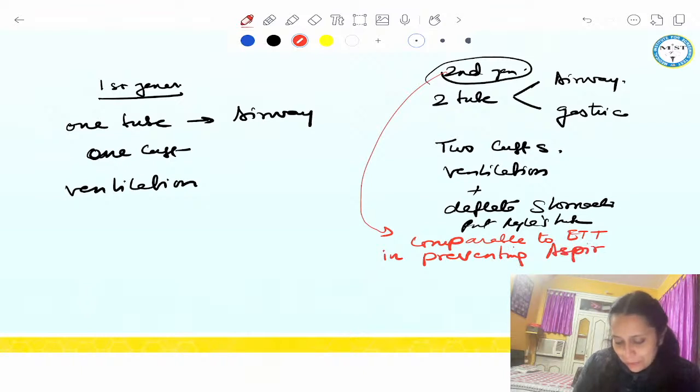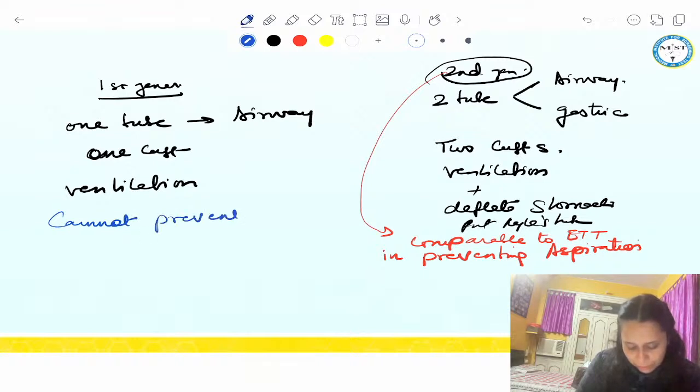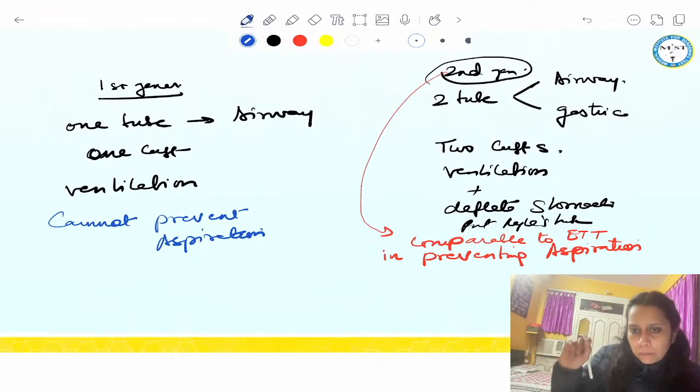So comparable to ET tube in preventing aspiration. Got it? And first generation cannot prevent aspiration, right everyone? So you have to know these two things about first and second generation. Very, very important, guys. Okay, everyone, please focus on this very important thing.